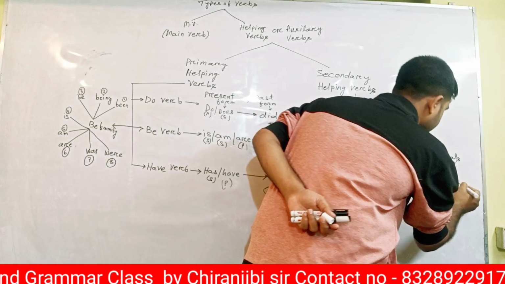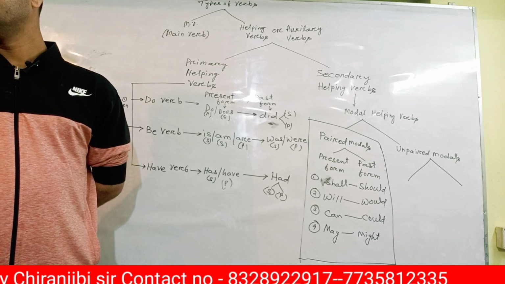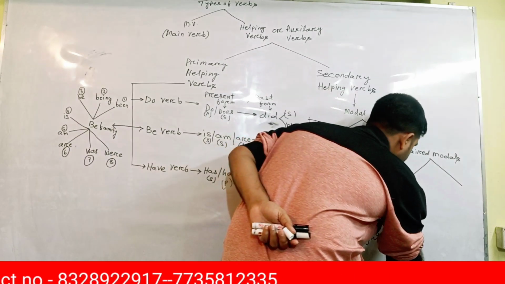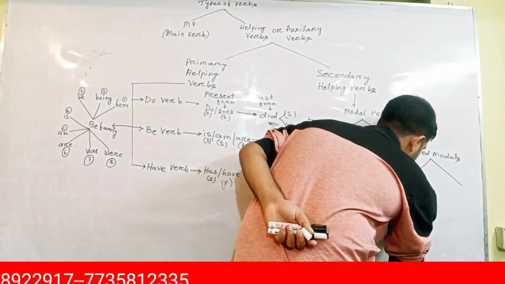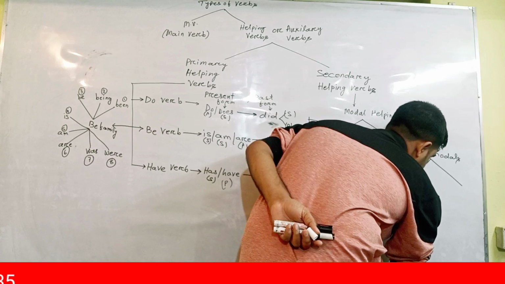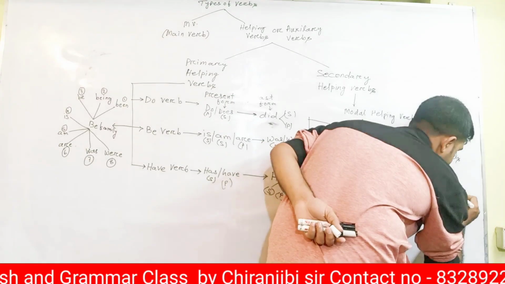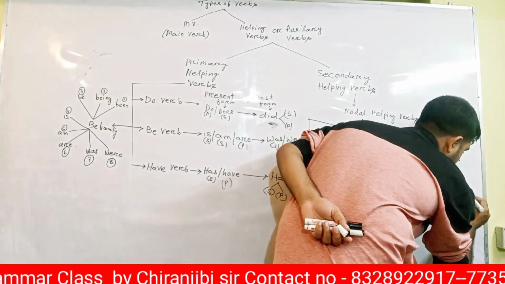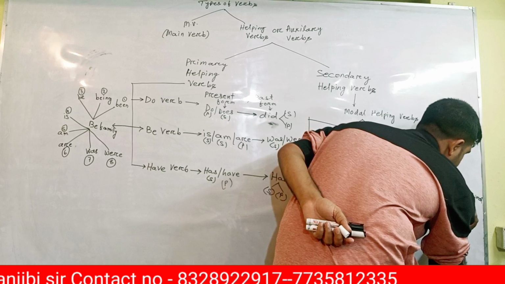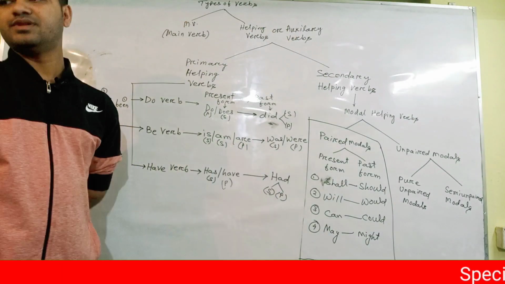So unpaid modals are again of two types: pure unpaid modals and semi unpaid modals.